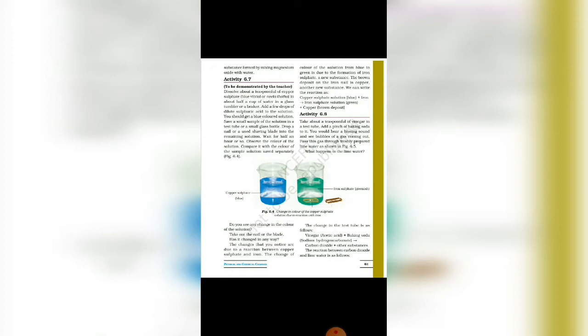Now let us see the next activity, 6.7. This activity is related to the reaction between a copper sulfate solution and iron. Here, to carry out this experiment, first we have to prepare the copper sulfate solution. Let us see the procedure of copper sulfate solution preparation. For that purpose, first dissolve a teaspoon of copper sulfate in half a cup of water in a glass beaker, and then add a few drops of dilute sulfuric acid and stir it properly. Then we will get a blue colored copper sulfate solution.